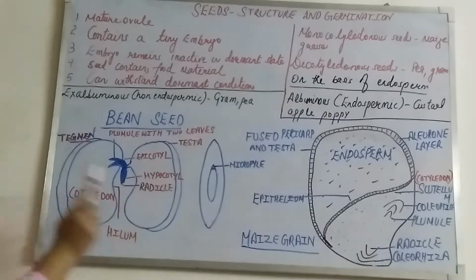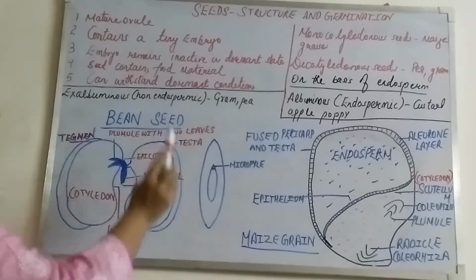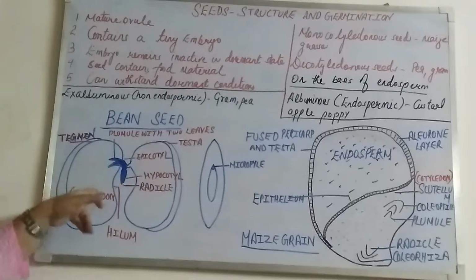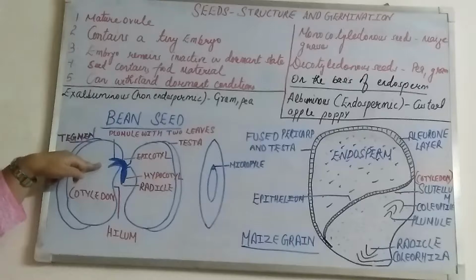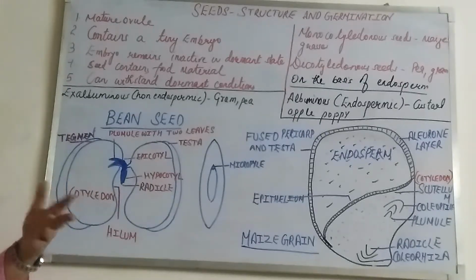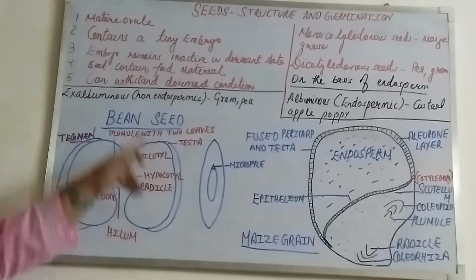Then it consists of two cotyledons, a whitish scar, the hilum, and the micropyle, which helps in exchanging gases as well as absorbing water, which later helps in germination. And here I have shown you the embryo part, which consists of the plumule, the upper portion, which later develops into the shoot, and the lower portion, which we call the radicle, which later forms the root. So this is the structure of the bean seed.